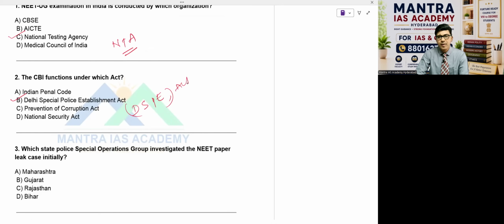DSPE Act, 1946. Remember, 1946. The word is important here. At that time, we didn't even have our own, and in fact, it's not a free India. India got independence on August 15th, 1947. So now the point is, the Central Bureau of Investigation derives its powers from the Delhi Special Police Establishment Act. Means what? Very important point. These investigation powers and all are taken from this act.